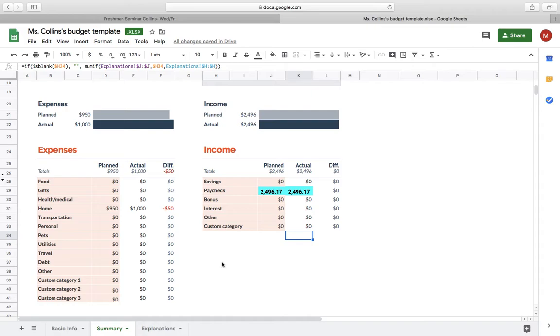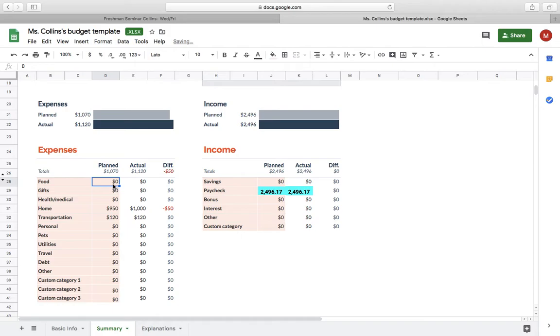Now, this side is where you're going to plan out your expenses. So this is where the research that you're going to be doing over the next few classes is going to come in handy. You are going to be including things like transportation costs, how much it's going to cost you to get to work. So I'm going to assume that I'm going to be taking the train to work, and I can't remember what the monthly subway pass is. I think it's like 120, something like that. So we're going to plan to spend $120 on transport.